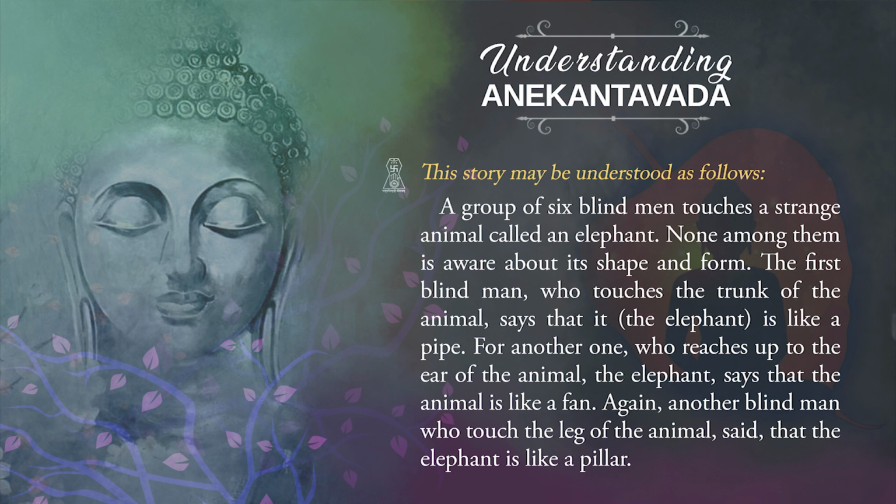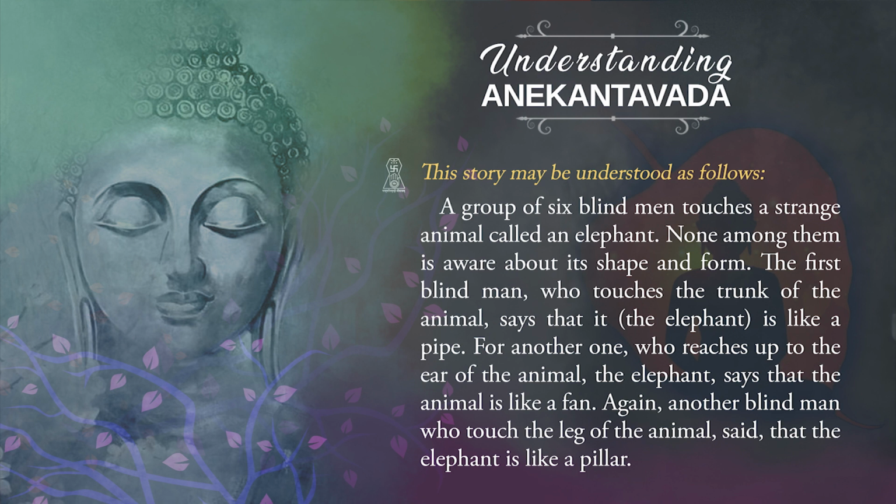Now, the first blind man who touched the trunk of the animal says that the elephant is like a pipe. Again, another blind man who reaches up to the ear of the animal says that the elephant is just like a fan.